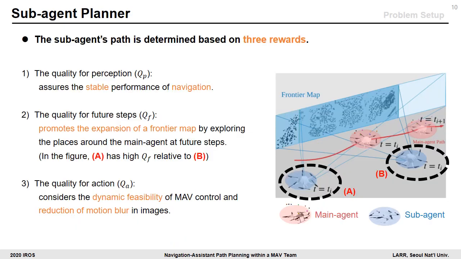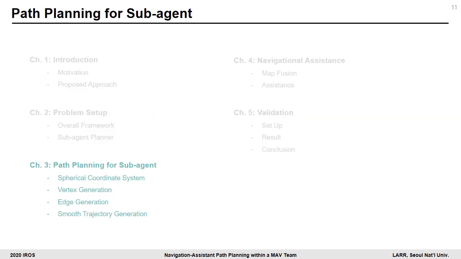The path of the sub-agent is determined by three rewards to maintain team navigation. The first reward is perception quality, which is a performance metric of navigation and is for guaranteeing stability of navigation. The second reward is quality for future steps. In the right figure, the sub-agent at position A has larger future quality than at position B, because in the long term, this A motion makes the frontier map expand, and the sub-agent can generate efficient movement using much larger available map data. The last reward is action quality. It considers the dynamic feasibility of the MAV and reduction of motion blur. And then we talk about the path planning for the sub-agent in detail.